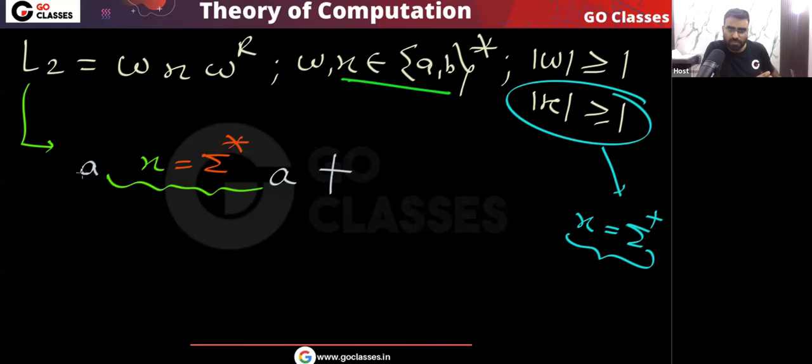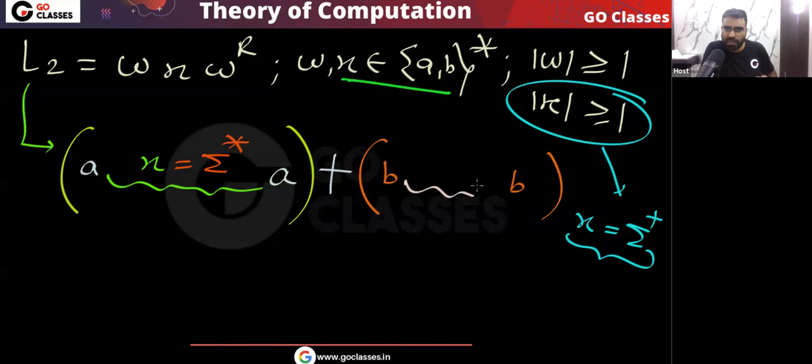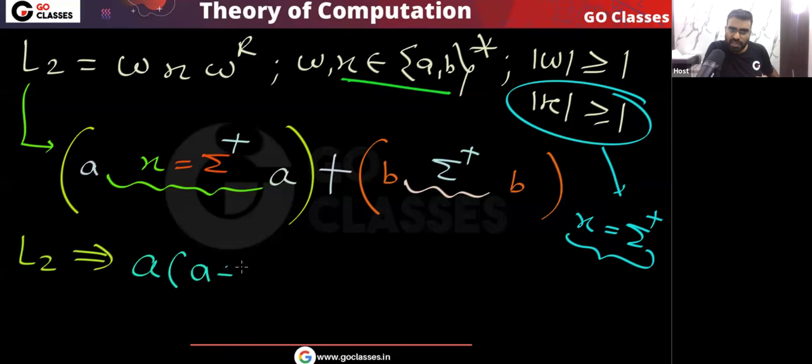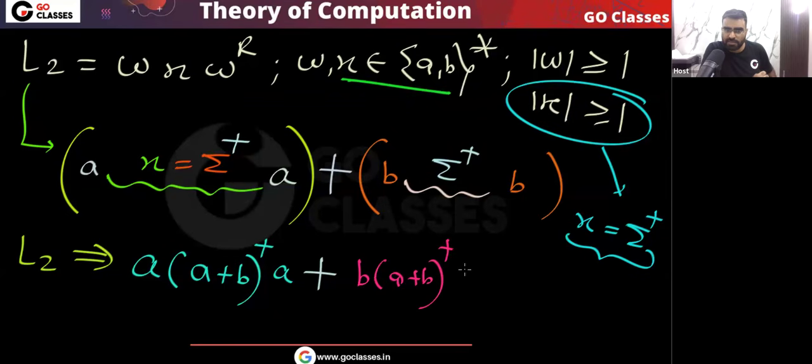Either I have this type of strings, or I have this type of string where the first symbol is b, the last symbol is b. In between, I can put x which is sigma plus. So finally I can represent this language L2 using a regular expression. The regular expression will be like this: a, then (a or b) whole plus, then a, or b, then (a or b) whole plus, then b.